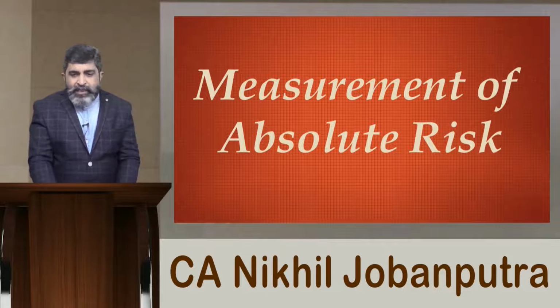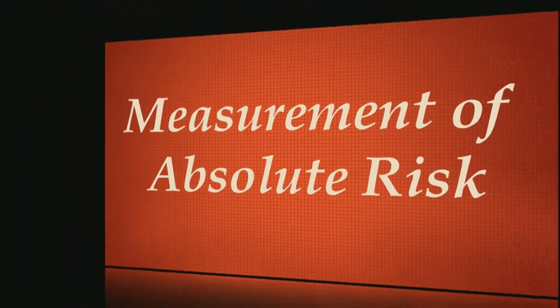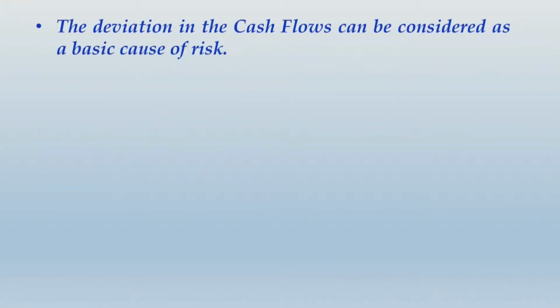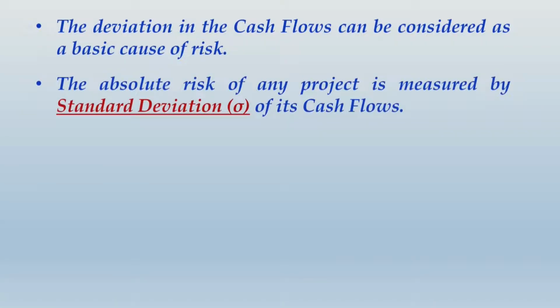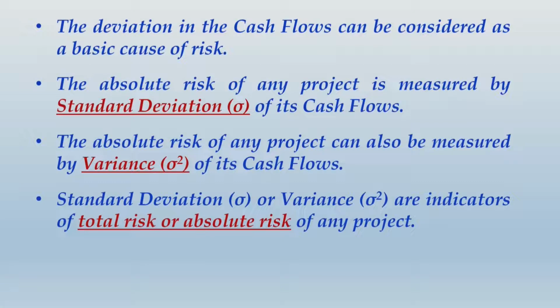So let me quickly give you some notes over here about the measurement of absolute risk. The deviation in the cash flows can be considered as the basic cause of risk. The absolute risk of any project is measured by standard deviation of its cash flows, or the same can be measured even by the variance of its cash flows. Variance is nothing but the squared value of the standard deviation.